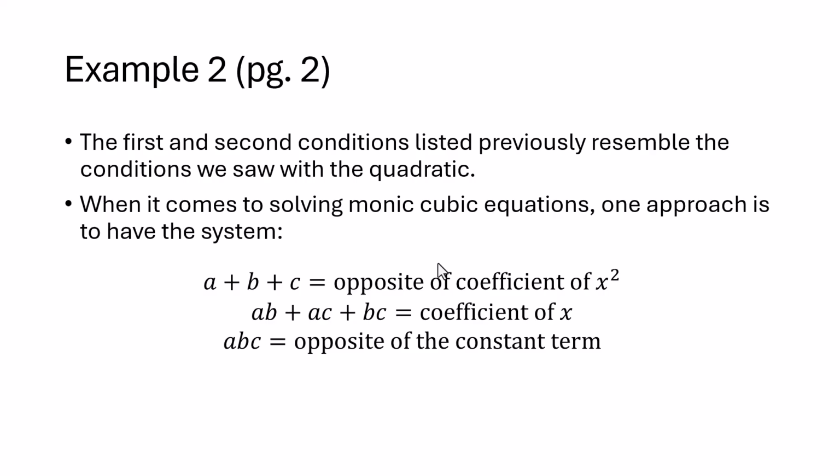So when it comes to solving monic cubic equations, we could use these Viete relations and generate a nonlinear system like shown here, where a plus b plus c has to be the opposite of the coefficient of x squared. AB plus AC plus BC is going to be the coefficient of x, and ABC is going to be the opposite of the constant term. Okay, so we could do this nonlinear system. This is one approach that you could try.